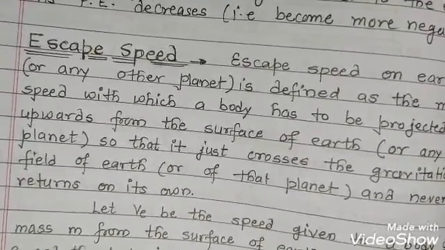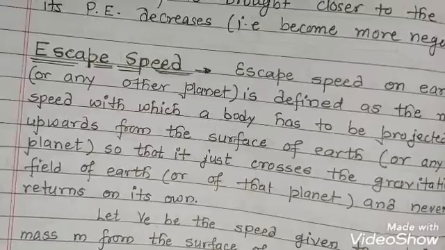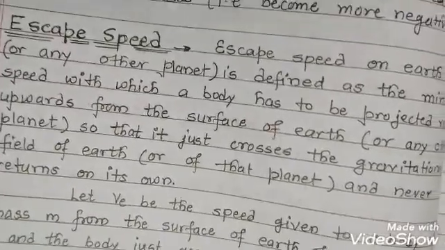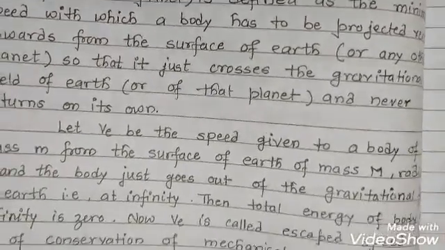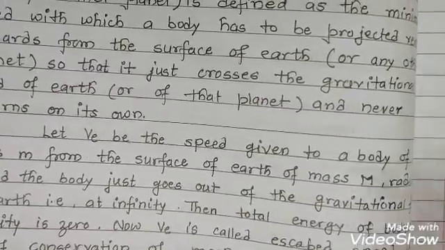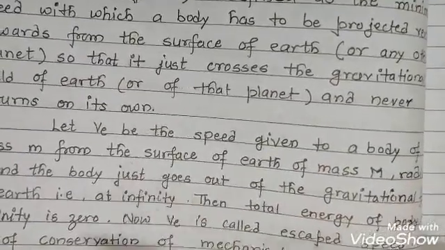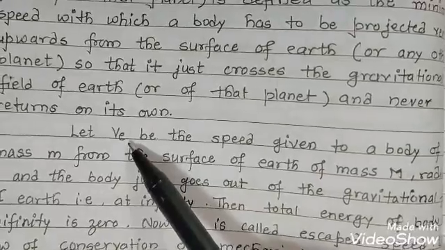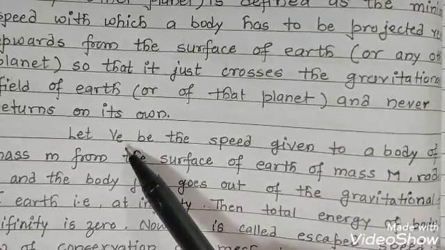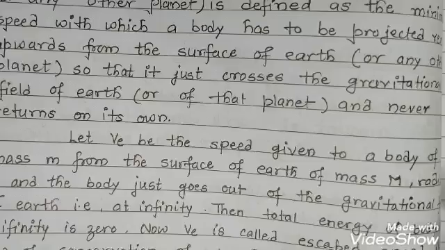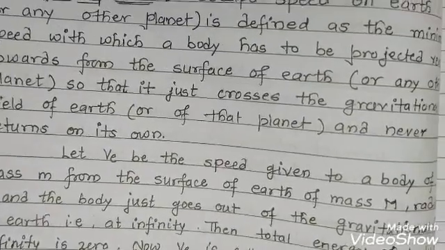Okay, so we'll derive the formula for the escape speed of Earth. First of all, let VE, the escape velocity or escape speed, be the speed given to a body of mass m, small m here.